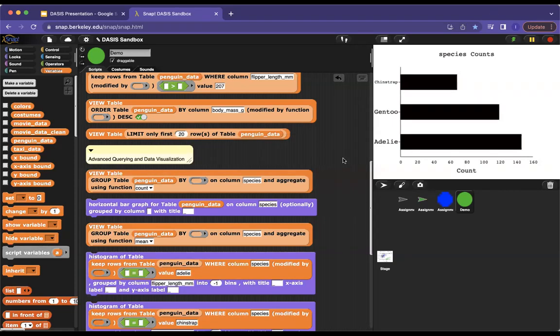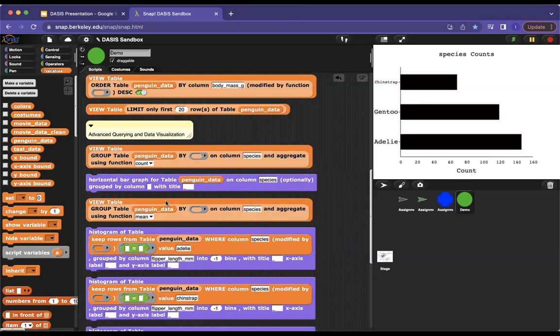Right, so these visualizations are purely for humans, as all of you know. The students do not need to know what's going on underneath. They don't need to worry about what's going on inside the block. All they need to know is that when they click the button, this is what happens. And so long as they're using the block correctly, they will be learning the same basic data science principles that you would learn in Python or you would learn in R.